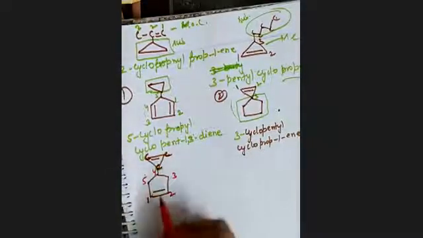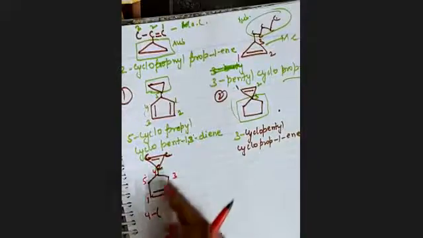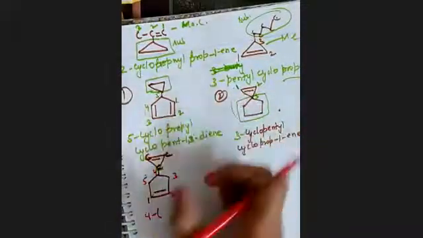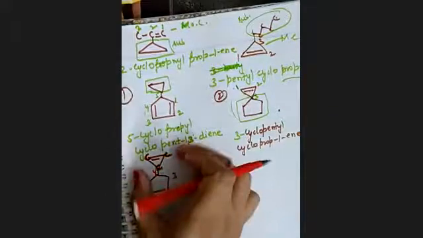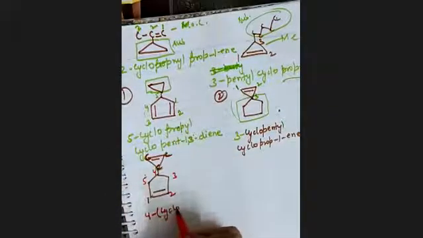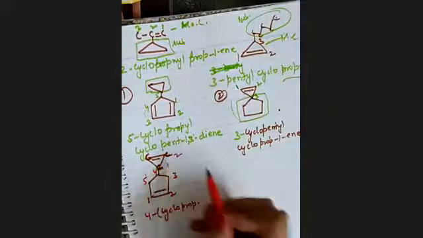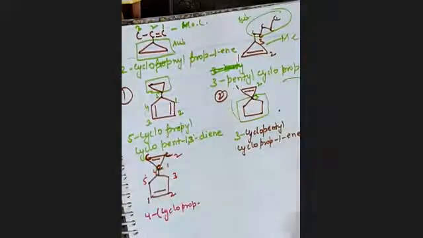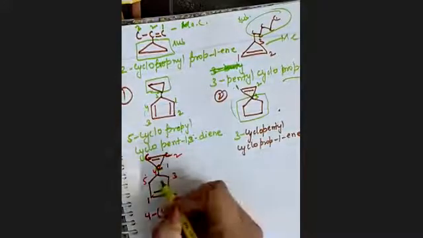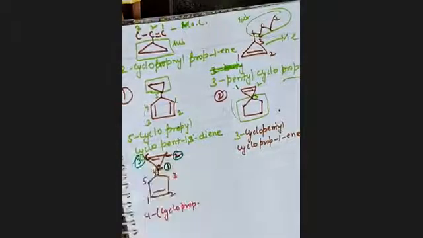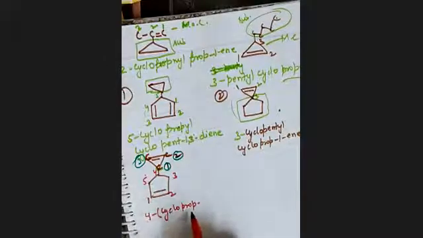Okay. So on the 4th place, we have a substituent, and that too a full-fledged substituent. It is not just a methyl or ethyl group. We don't have a halogen here. We have a proper compound here. So we will do the nomenclature of that. Cyclo prop 1, 2. Since this is attached to the main ring, remember, the carbon by which the substituent is attached to the main ring will be considered the first carbon, then second carbon, and this will be the third carbon. Okay. So this will be 4 cycloprop